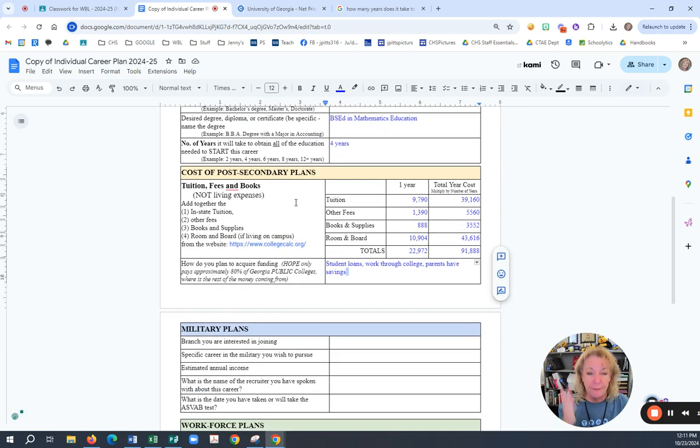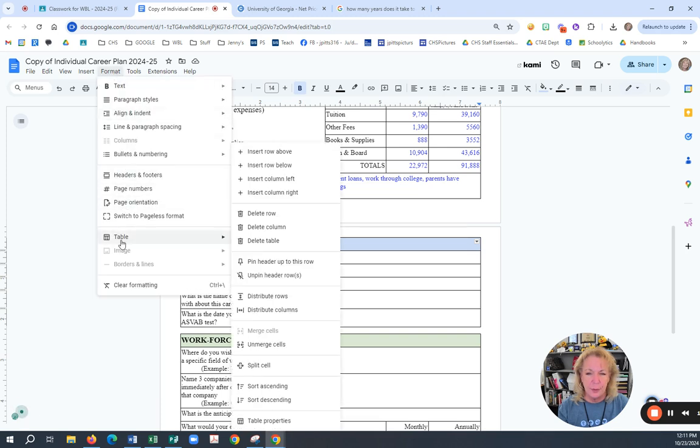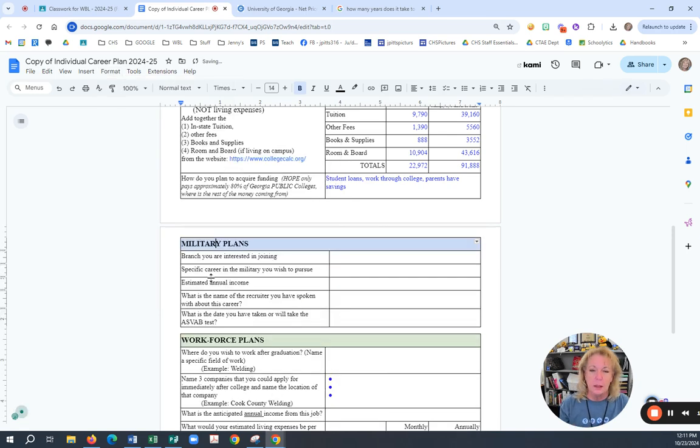If I'm going to college, then I'm going to come in here, click on this table, and go Format, Table, Delete Table, and that table goes away. I would also get rid of the workforce plans.